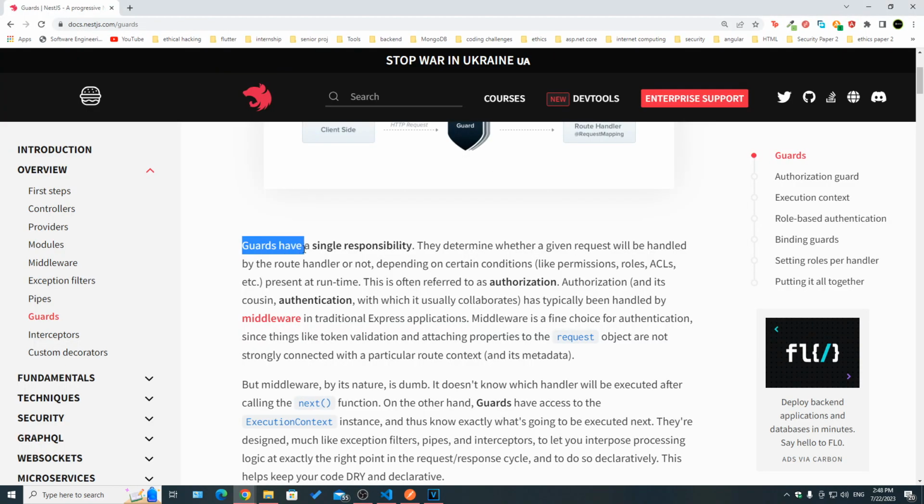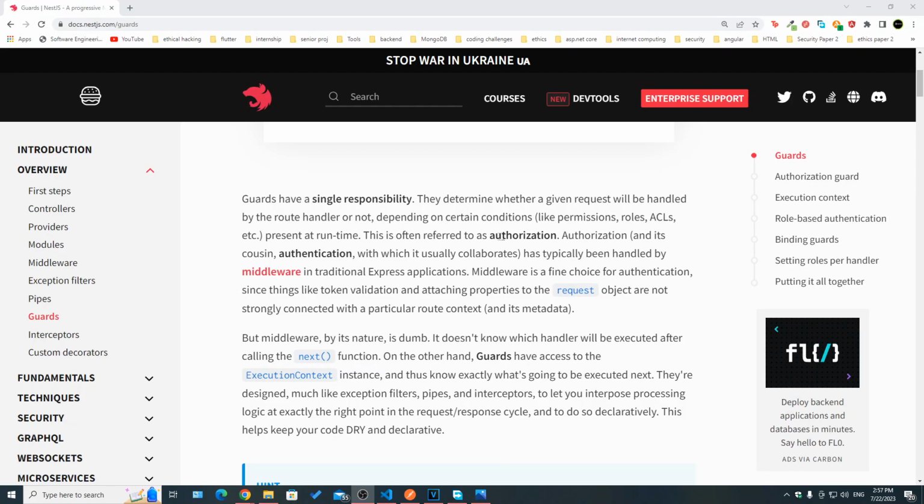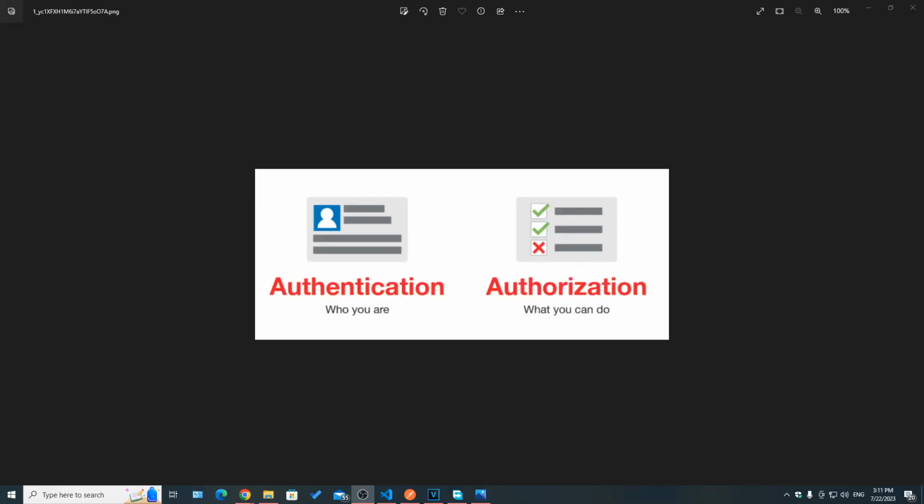And this is what they say in the documentation. Guards have a single responsibility. They determine whether a given request will be handled by the route handler or not, depending on certain conditions like permissions, roles, and so on. Now, validating permissions or roles is known as authorization, but of course you also know authentication. Let's sort the confusion between the two.